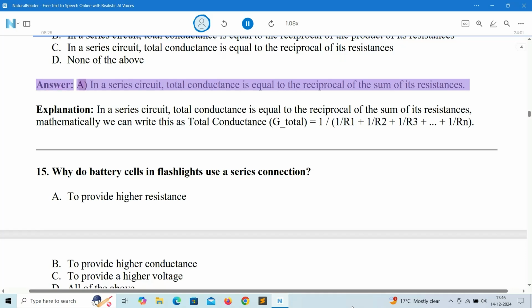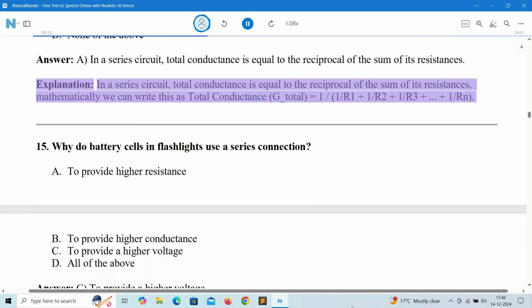Answer: A. In a series circuit, total conductance is equal to the reciprocal of the sum of its resistances. Explanation: in a series circuit, total conductance is equal to the reciprocal of the sum of its resistances. Mathematically, we can write this as total conductance, G total, equals 1/(1/R1 plus 1/R2 plus 1/R3 plus ... plus 1/Rn).